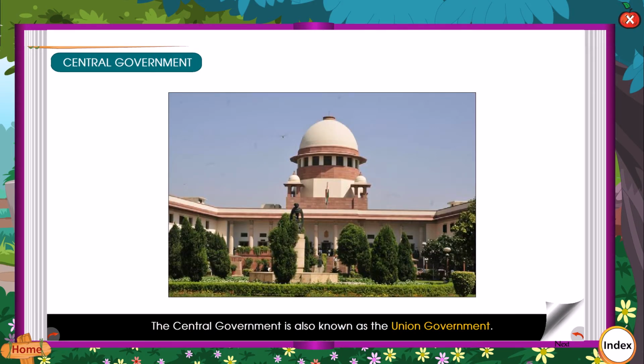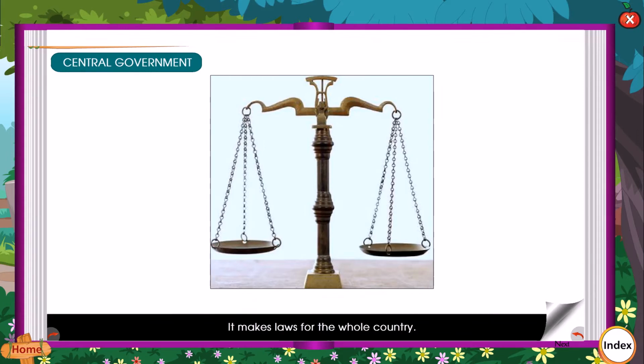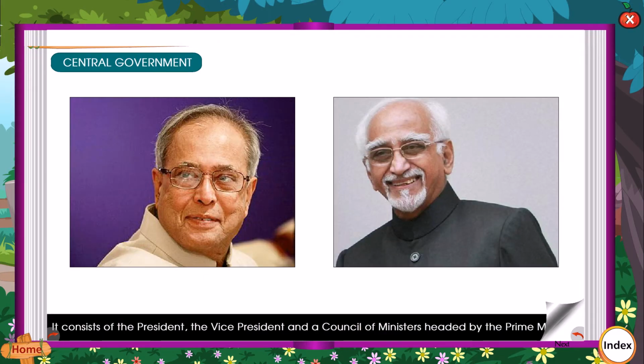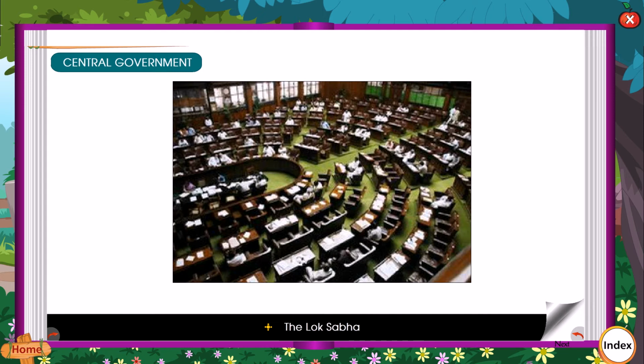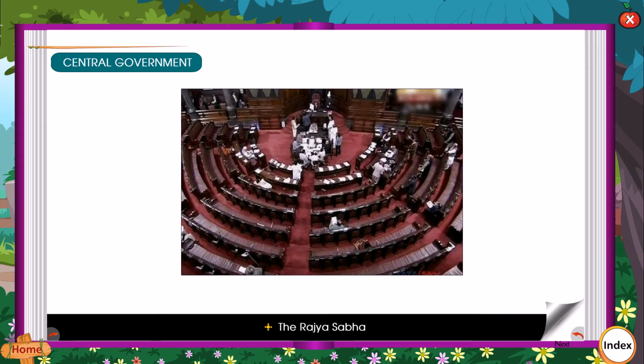Central government. The central government is also known as the union government. It makes laws for the whole country. It consists of the President, the Vice President, and a council of ministers headed by the Prime Minister. The law-making body is known as the Parliament. The Indian Parliament has two houses: the Lok Sabha and the Rajya Sabha.